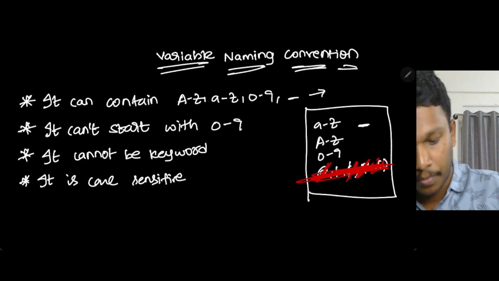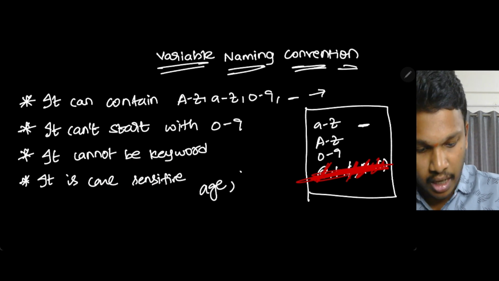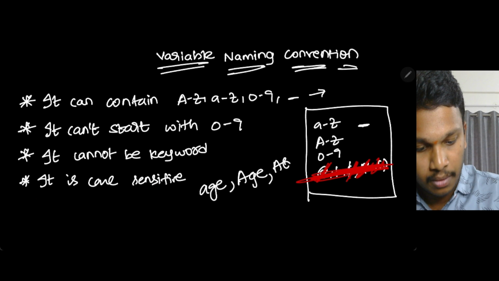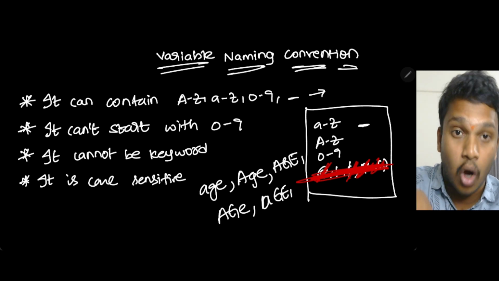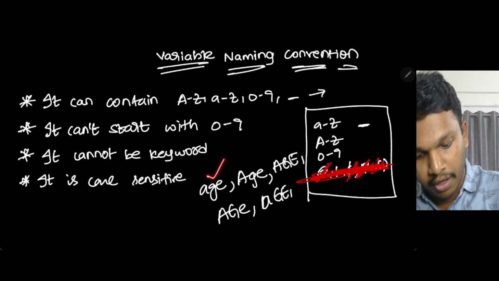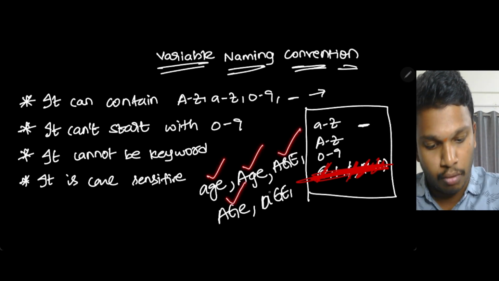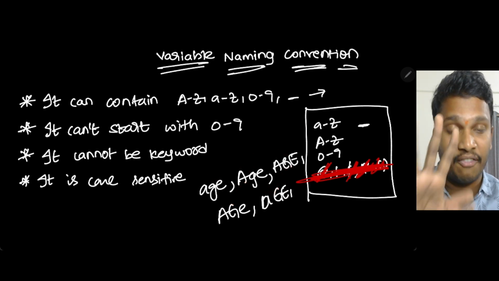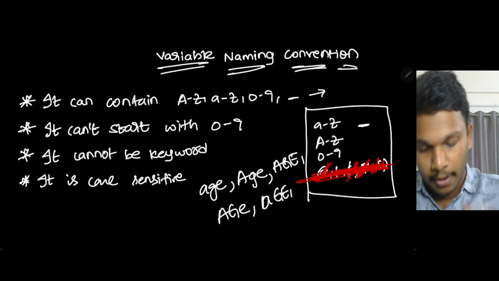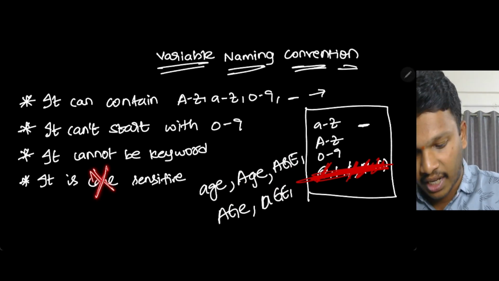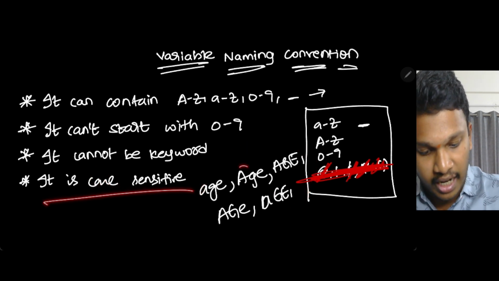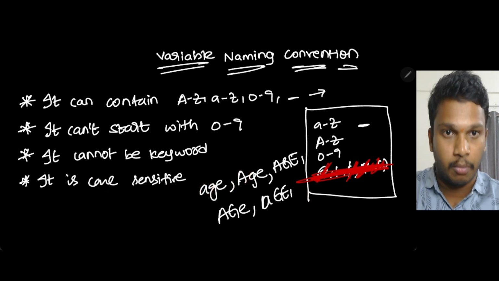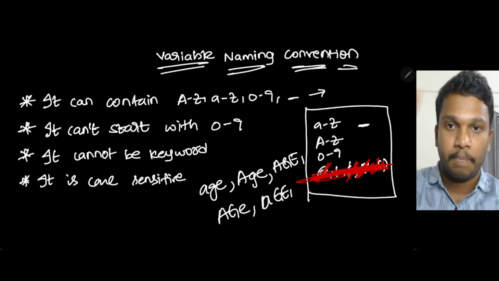Case sensitive means nothing but small age and capital AGE are different. For example, capital A, capital G, small g and small a, capital G, capital G, all are different. This is one variable, this is one variable, this is one variable, and this is one variable. On screen you are seeing five different variables. If it is not case sensitive, all are the same, but this is case sensitive. Case sensitive means capital age and small age are two different variables. Computer will consider them as two different variables. Okay, these are the four rules.